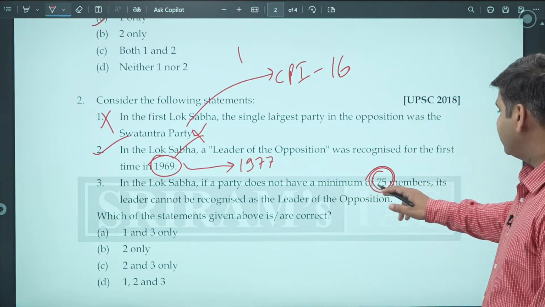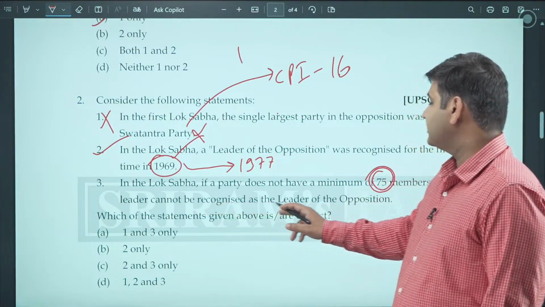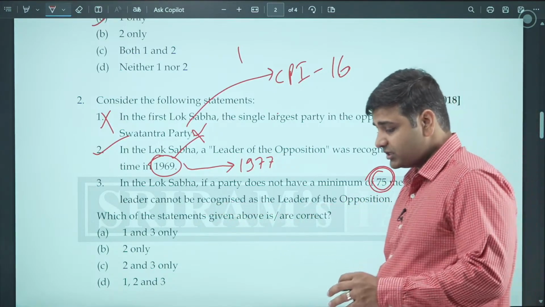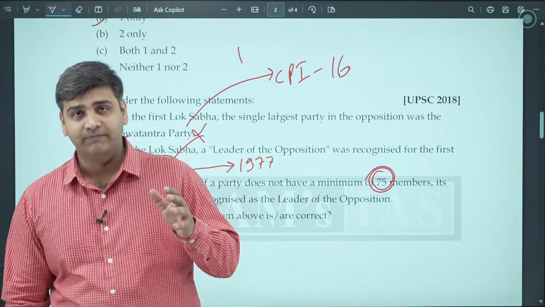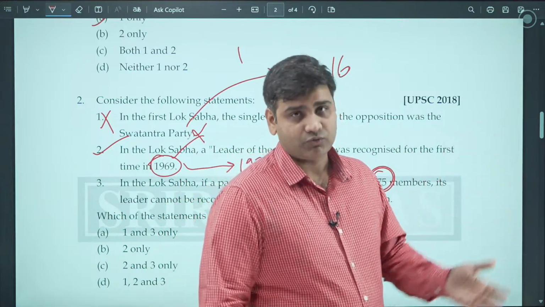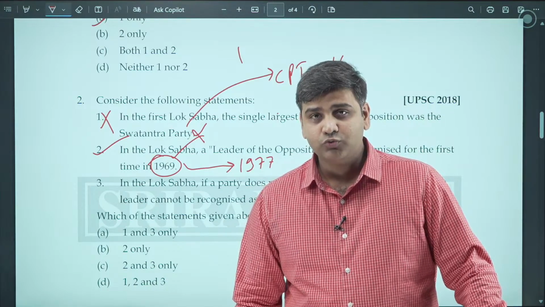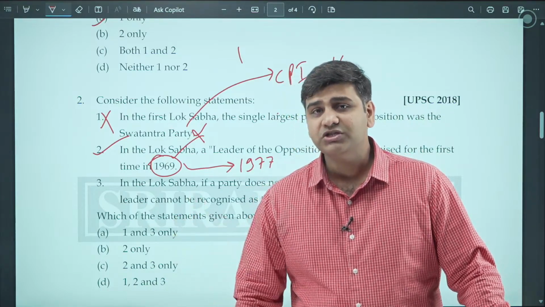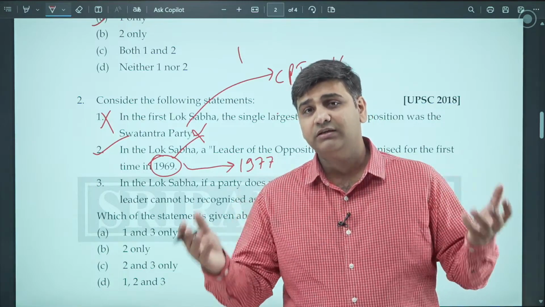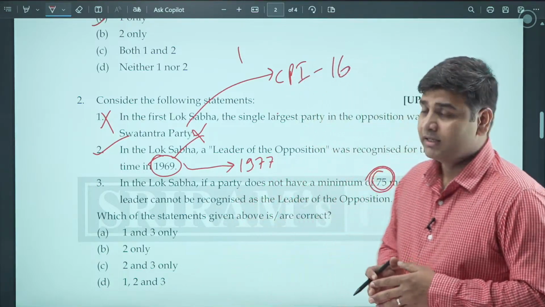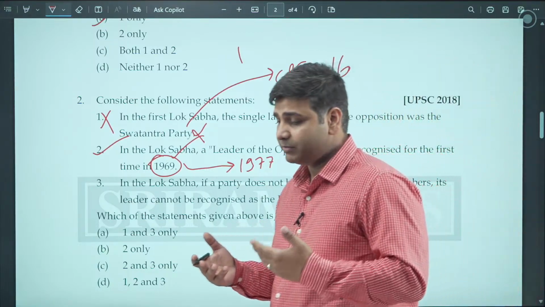If a minimum of 75 members are not there, its leader cannot be recognized as the leader of opposition. So the provision is that there has to be 1/10 strength at least of the total membership of the house. For example, if the leader of an opposition party has to become the leader of opposition, then his party has to get at least 10% of the seats of the total membership of the assembly. So this is called the Mavlankar rule of 10%.